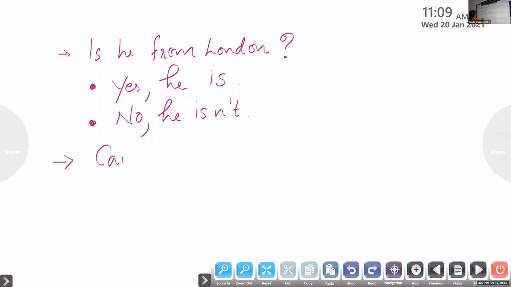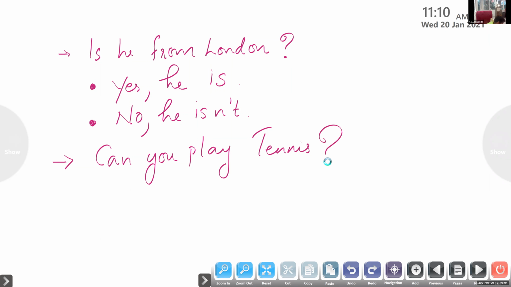Can you play tennis? It is a question, so put a question mark at the end of a question. Remember, punctuation marks are very important in grammar. If you don't use the right punctuation, you will lose marks. Not only in grammar, in literature also, English, in all subjects.